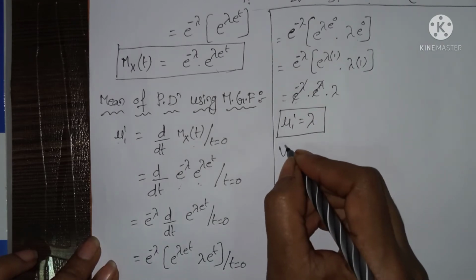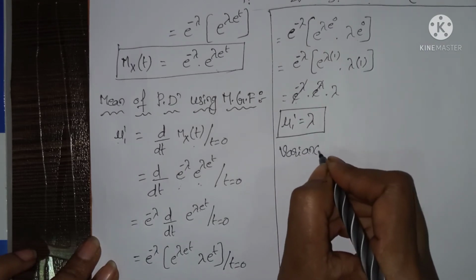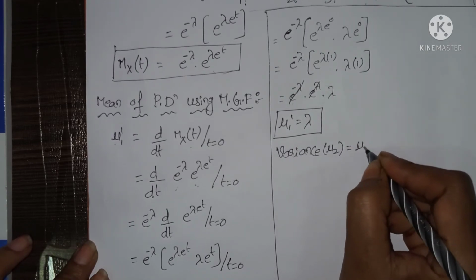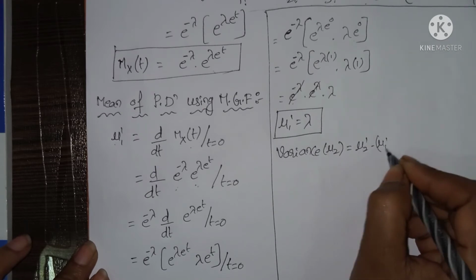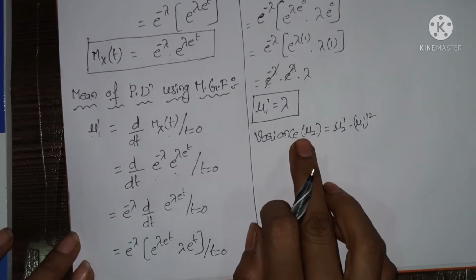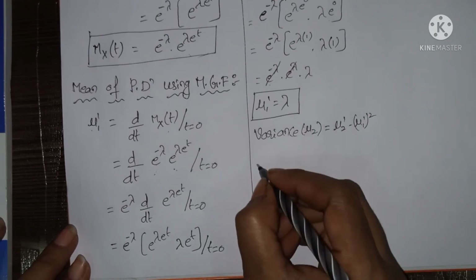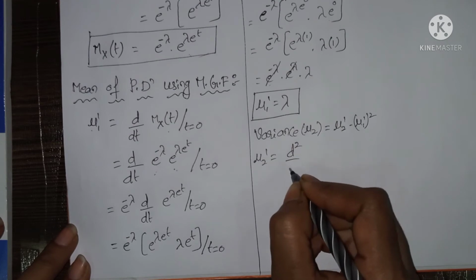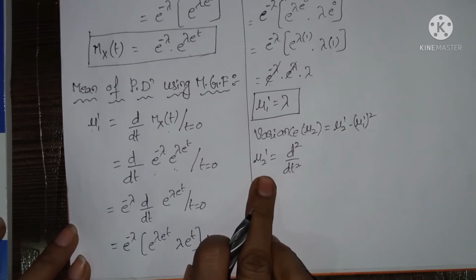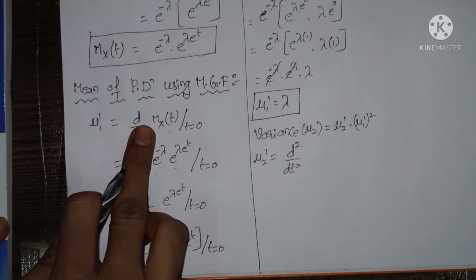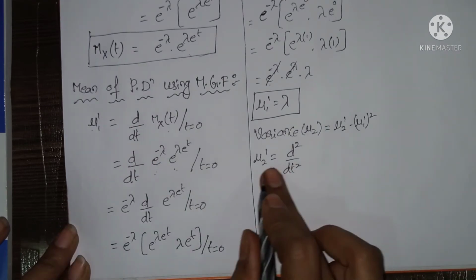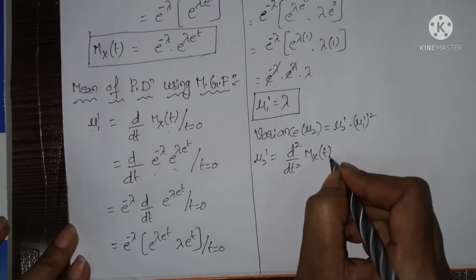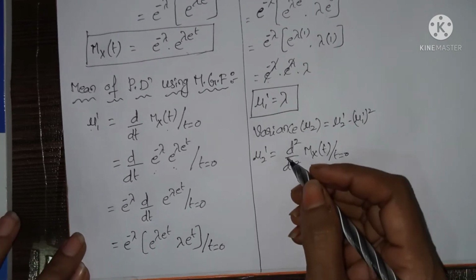Variance. So variance is denoted by mu2. So mu2 equals mu2 dash minus mu1 dash whole square. In order to find mu2, first we have to find mu2 dash. So mu2 dash equals d square by dt square. Why? Because this is mu2 dash and this is mu1 dash, so that's why we have written d by dt. Here mu2 dash is d square by dt square of mx of t, where t equals 0.